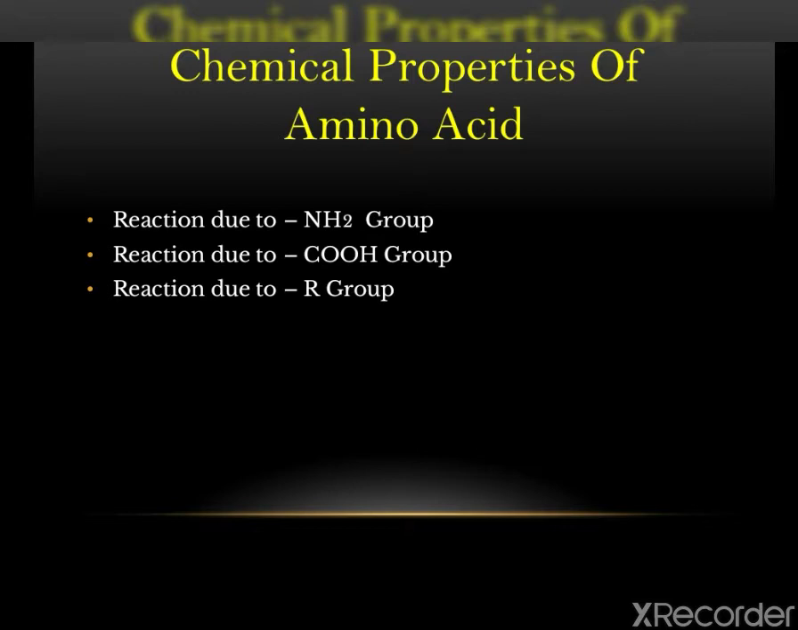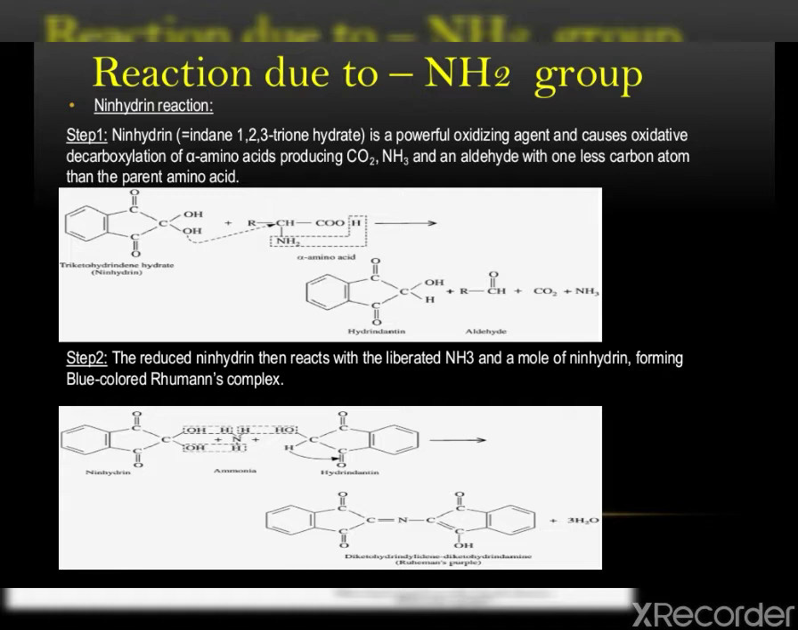Again, these are divided as per the group or atom on which the reaction occurs. The first is reactions due to the amino group, the second is reactions due to the carboxylic group, and the third is reactions due to the particular R group present on the amino acid. Let's study the reactions due to the amino group. In that, the first one is the ninhydrin reaction.